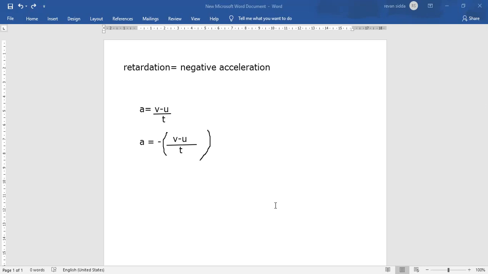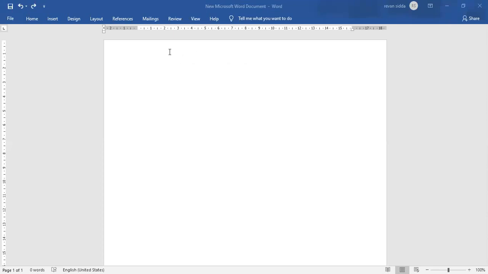Okay, done. Now I'll be explaining to you about uniform acceleration. Suppose an object has the same acceleration throughout its journey. Then it is called uniform acceleration.